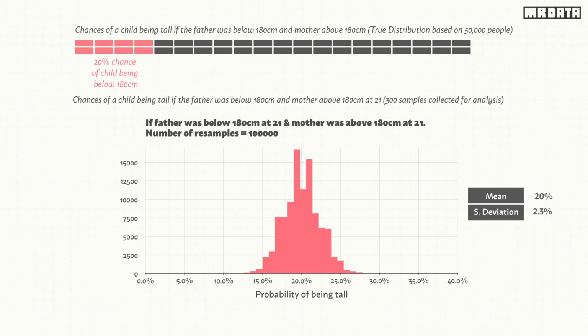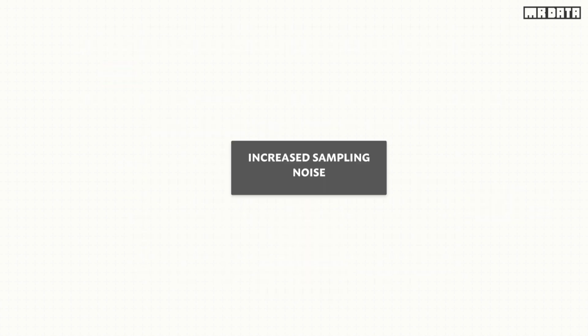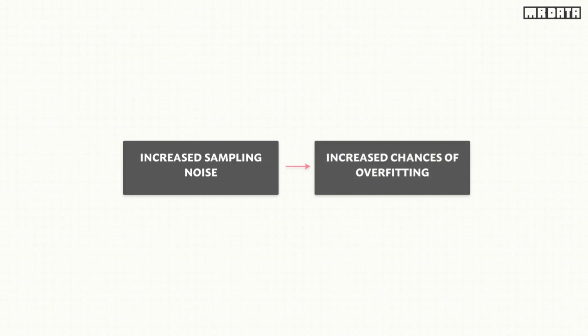The data looks noisier than what we had when the probability was only based on the dad's height. In this case, if we saw anything less than 18%, we class it as an underestimation of the true effect. And if that's the case, then there's a 20% chance that we could get data that underestimates the true effect. We have increased the sampling noise, and this means that we have also increased the chances of overfitting.